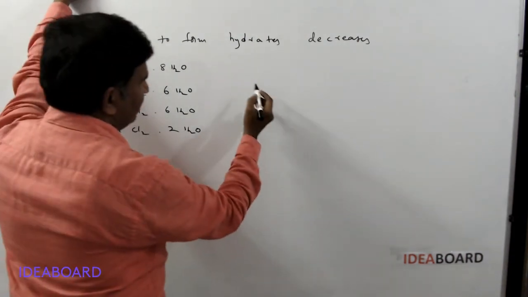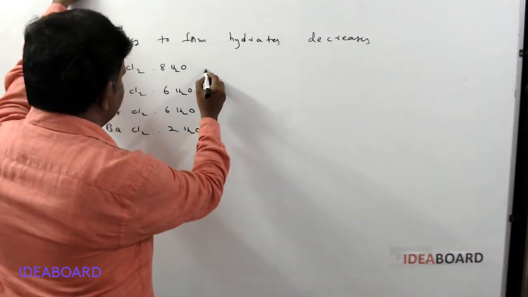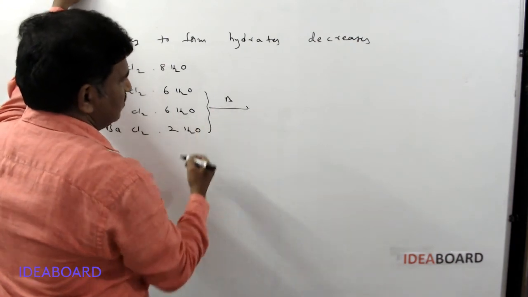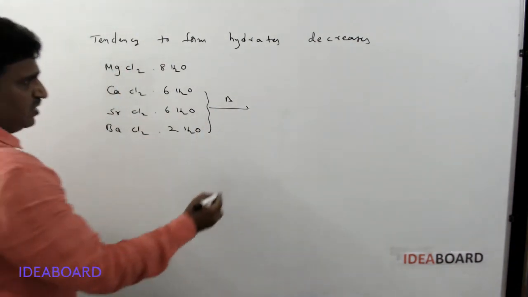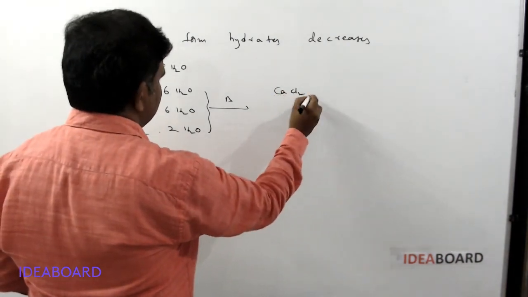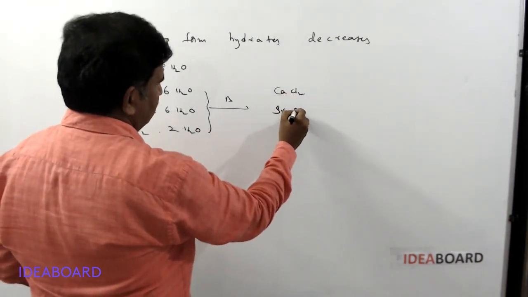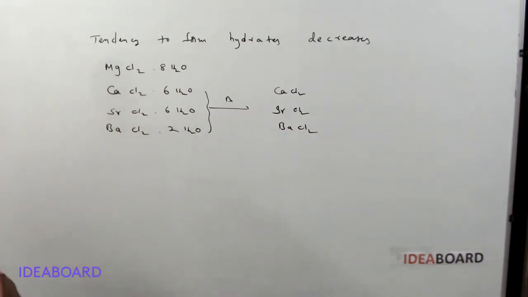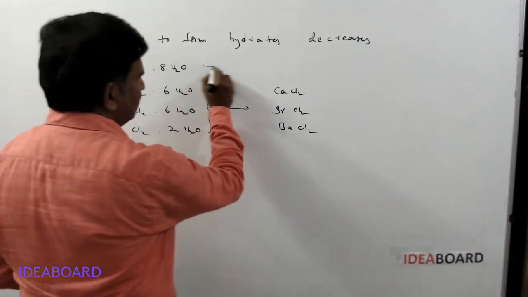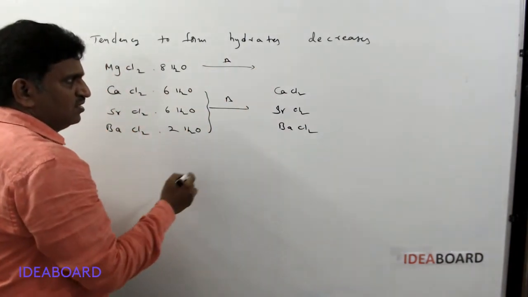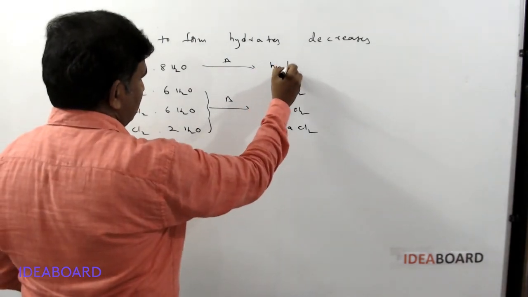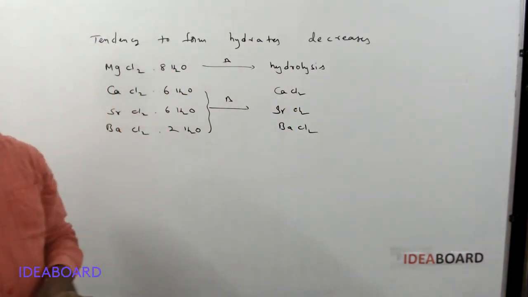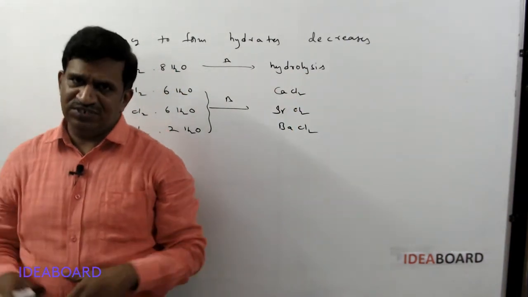And the next point: when calcium, strontium, barium hydrates are heated to high temperature, they become anhydrous forms, meaning CaCl2, SrCl2 and BaCl2 are formed. But when beryllium and magnesium chloride hydrates are heated to high temperature, they undergo a hydrolysis reaction. They don't simply undergo dehydration.